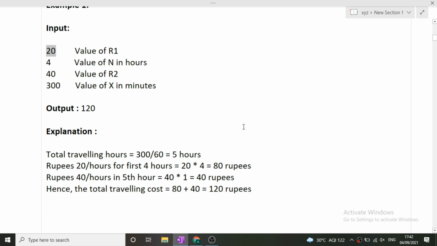Now the remaining time left is 1. So now for that 1 hour, the driver will charge the R2 rupees, that is 40. So 40 into the remaining time. What is the remaining time? 5 minus n, that is 5 minus 4, that is 1. So 40 rupees for remaining hours. Now the total cost will be the cost charge for first n hours plus the cost charge for the remaining hour. That will be 80 plus 40, it will be 120.